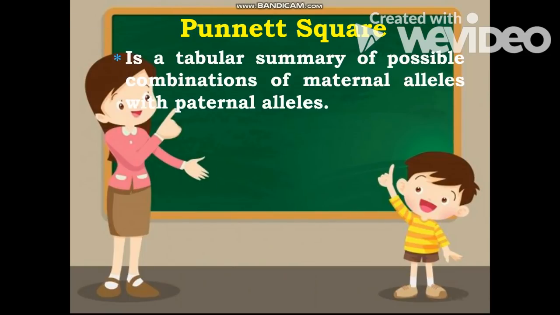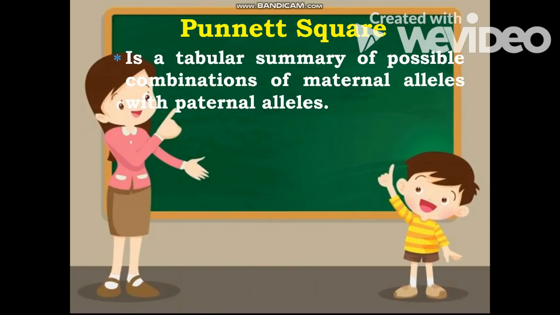When we say Punnett square, it is a tabular summary of possible combinations of maternal alleles. When we say maternal, that is from the mother, and then with paternal alleles, or from their father.